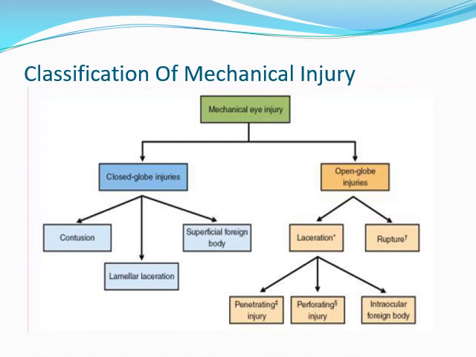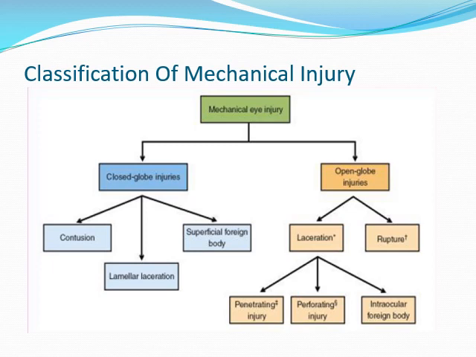Then you have open globe injury, where there is a laceration, where the coat is torn, a through and through defect. Again, there are two types of lacerations. One is penetrating. In penetrating, you have only an entry site, not an exit wound.